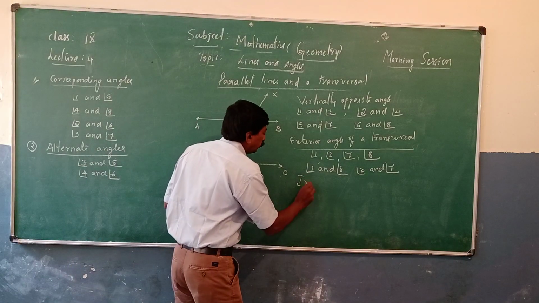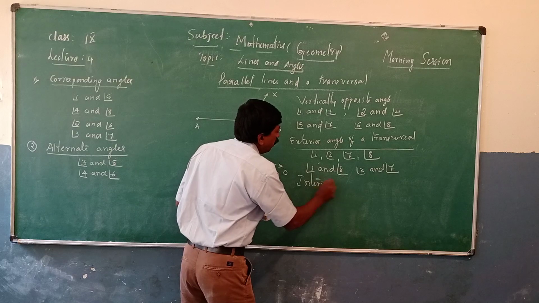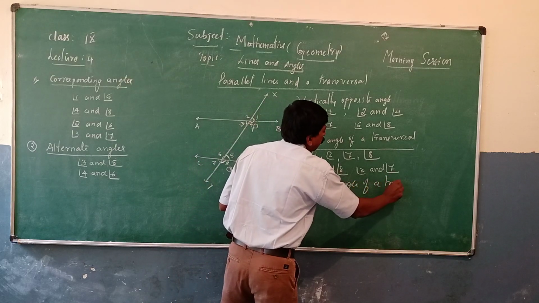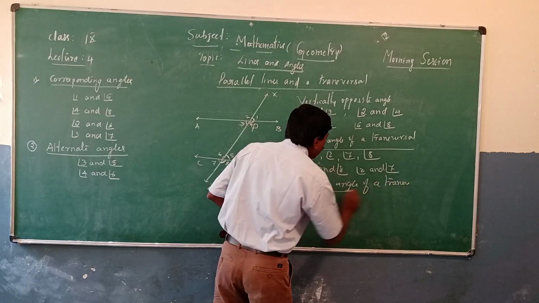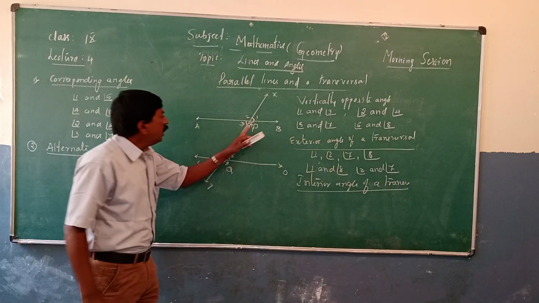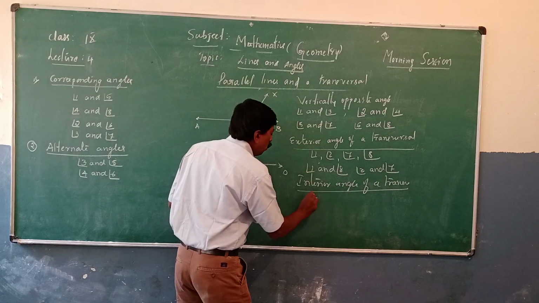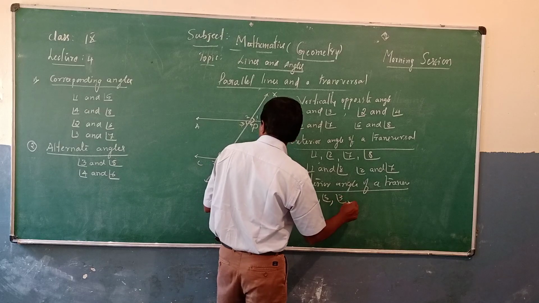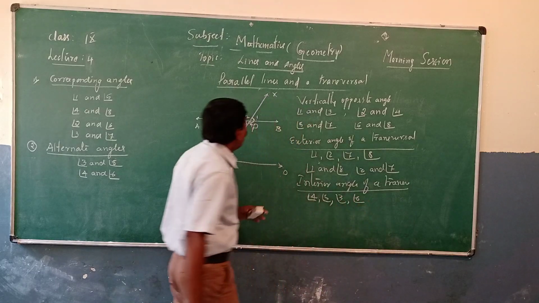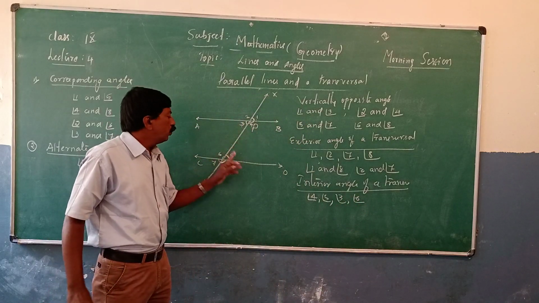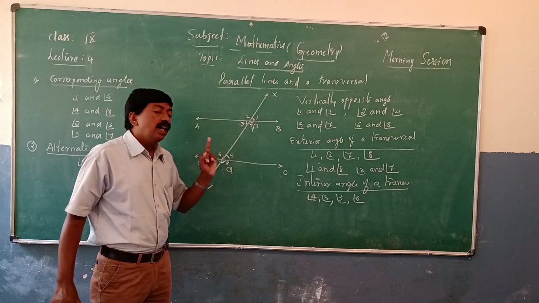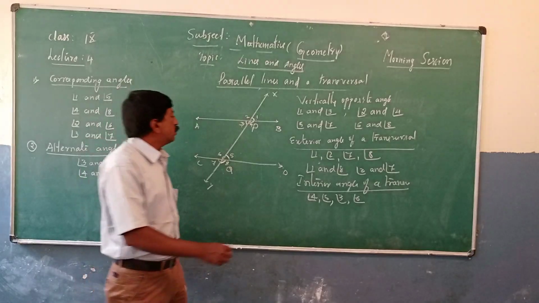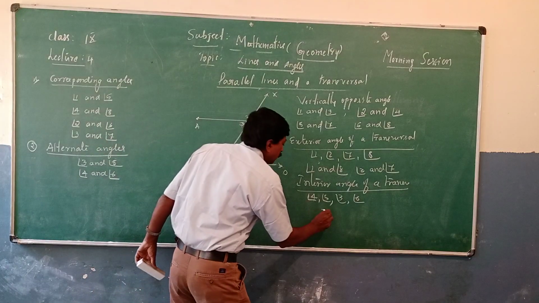Interior angles of a transversal. Here angle 4, angle 5, angle 3, angle 6 are interior angles. Interior angles on the same side of a transversal means 3 and 6.